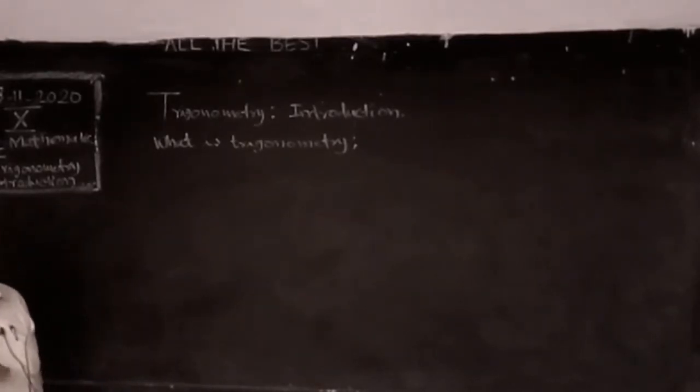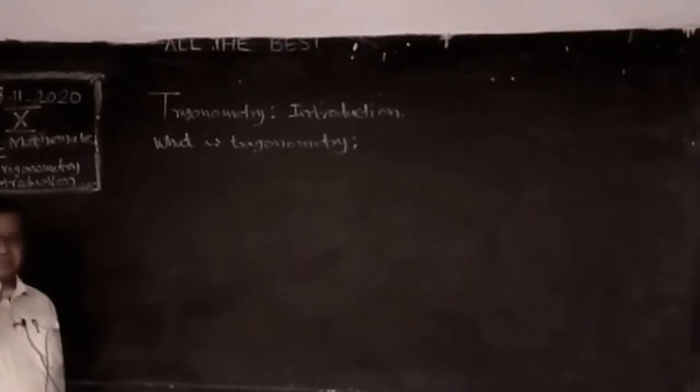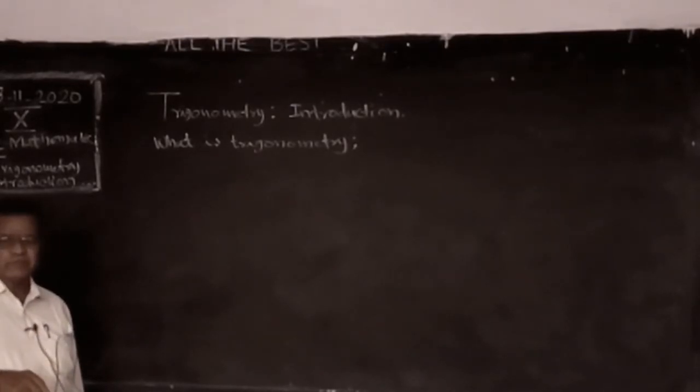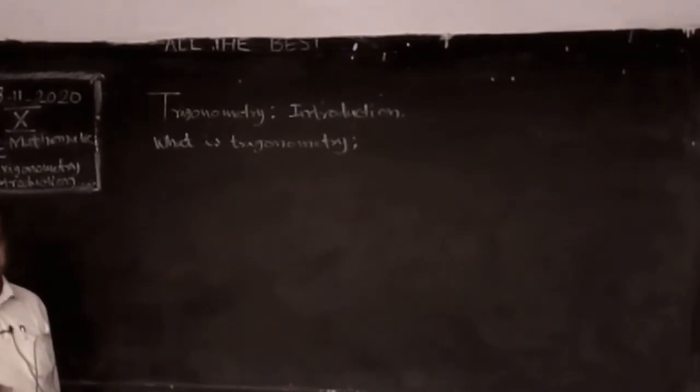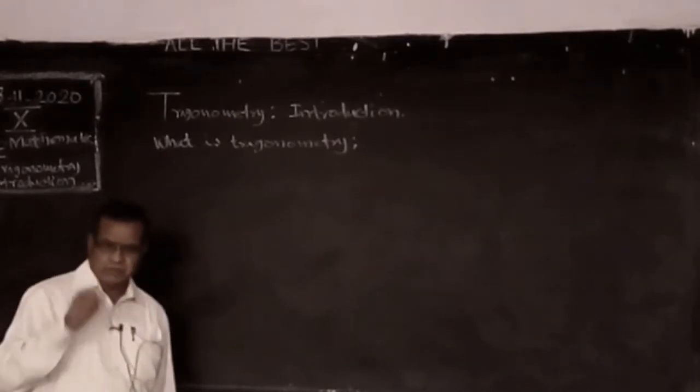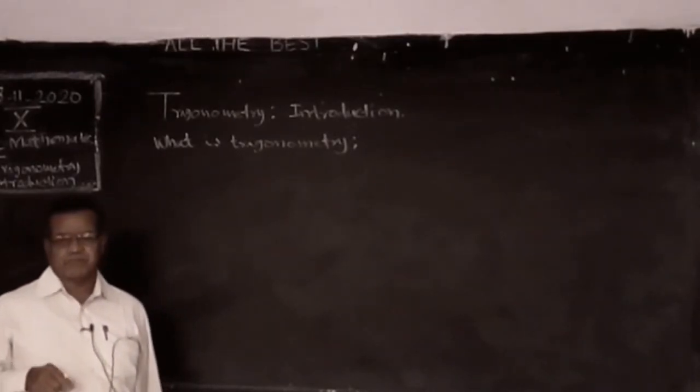Distance formula one exercise, section formula one exercise, area of the triangle one exercise, slope of the line one exercise. Totally 4 exercises and formulas are there. Please go through the very important chapter. Every day you practice the formula.